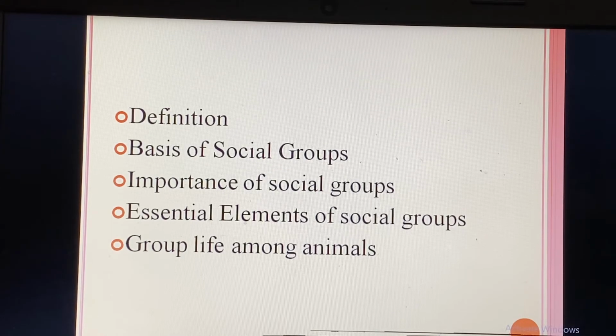Am I clear to you all? Without these human groups, or without humans, there won't be a study of sociology. All sociological studies are based upon the study of social groups. It means that social group is important in human life. The importance becomes clearer when we observe that human personality develops in social groups.